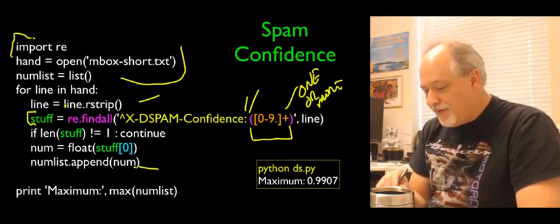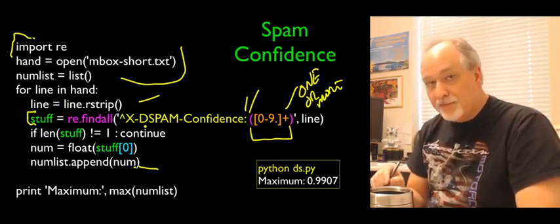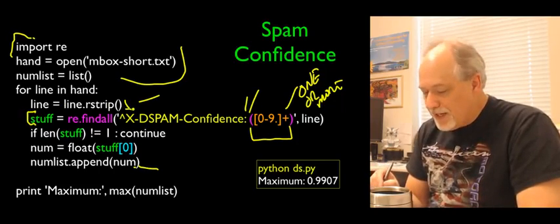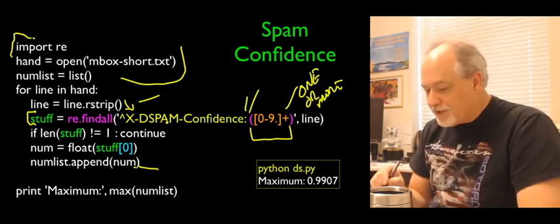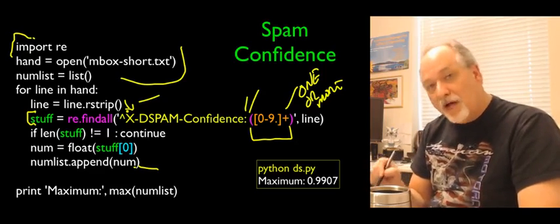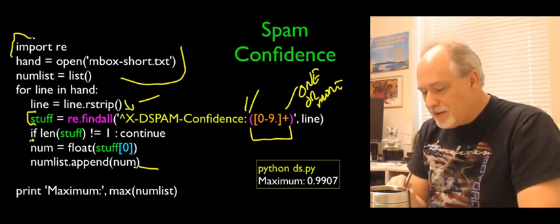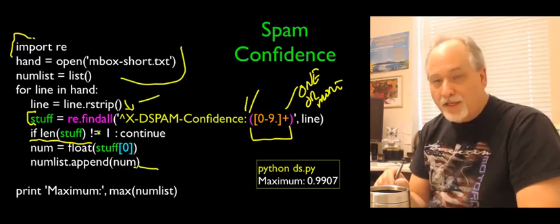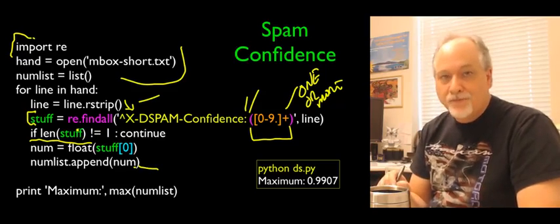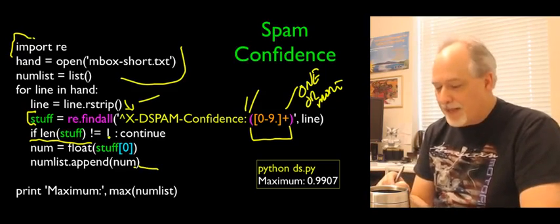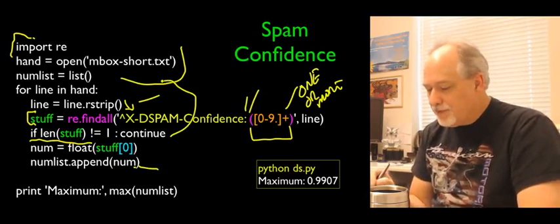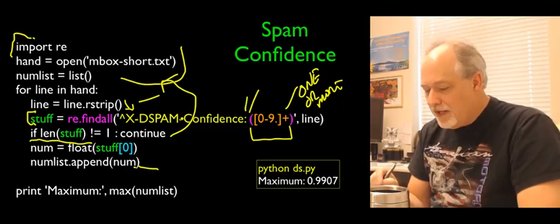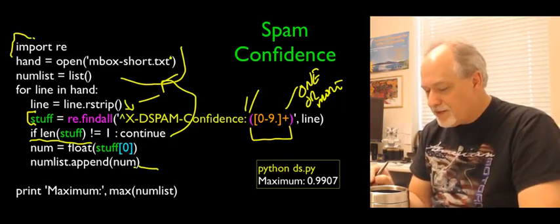Now the thing about it is we have to realize that sometimes this is not going to match, because we're sending every line, not just the ones that start with X. We're sending every line through this. And so we need to know when we didn't get a match. The way we know we didn't get a match is if the number of items in the list that we got back is 0, then we're going to continue. So this is kind of our if, where we're searching for the needle in the haystack.